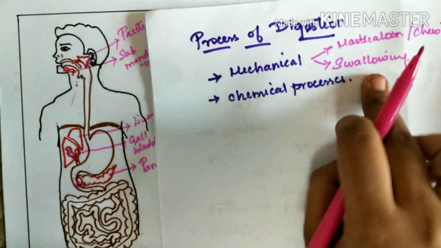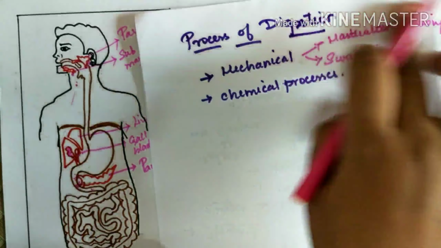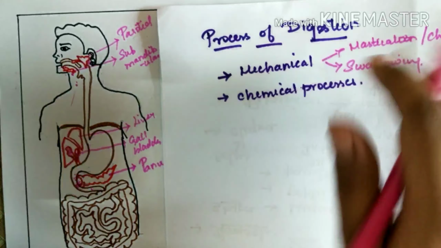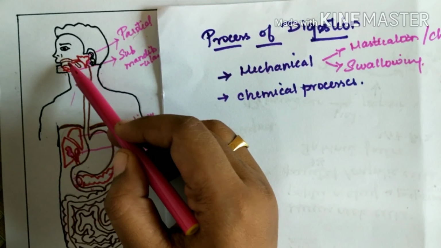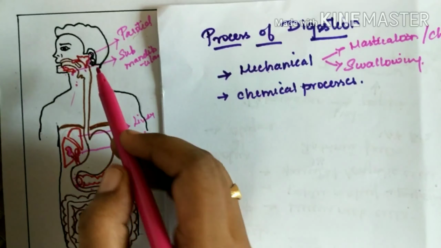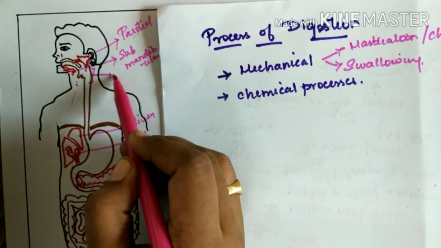Then swallowing occurs. Once the food gets masticated, it enters from the oral cavity into the pharynx. So this part you call the pharynx.